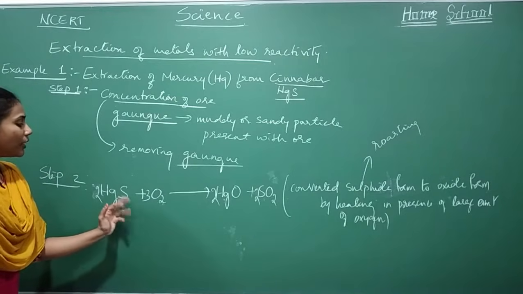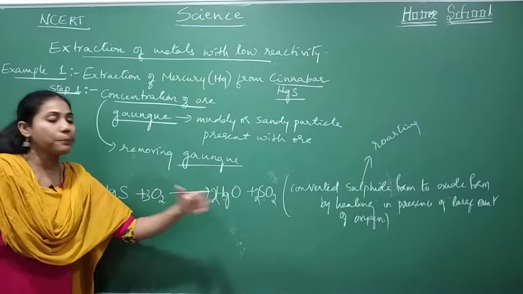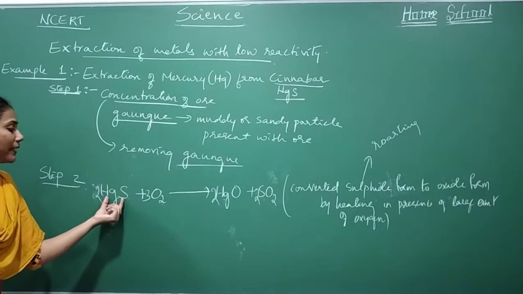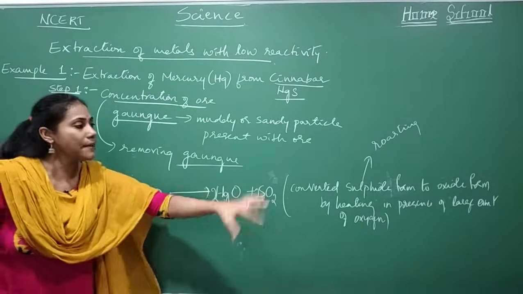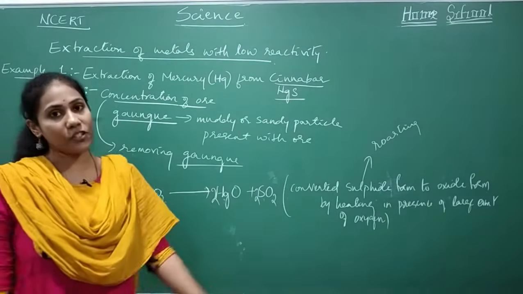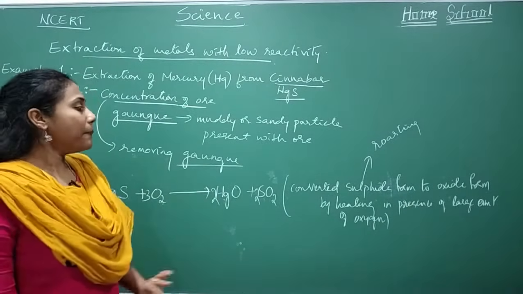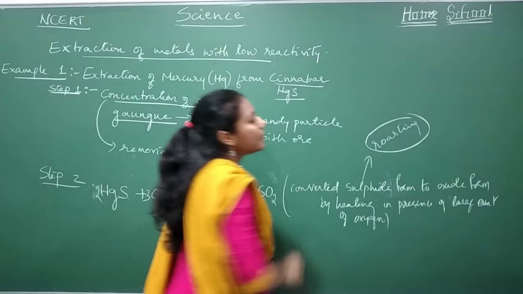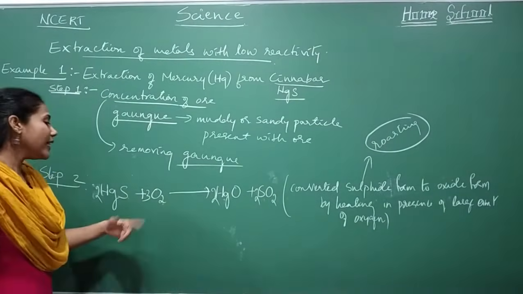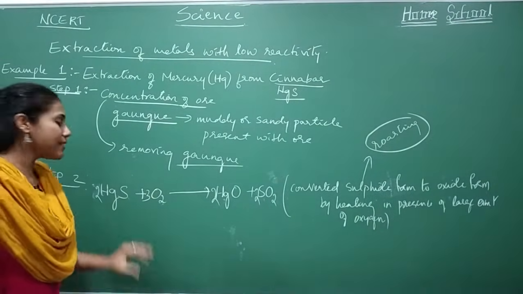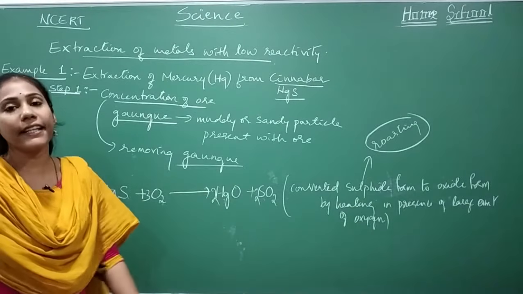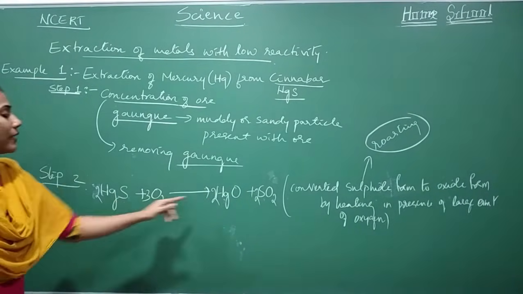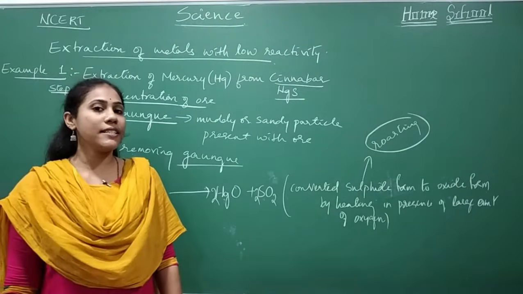That sulfur you are removing, and in its place you are putting oxygen. How can you do this? When you heat this particular form with an excess, that is, a large amount of oxygen. Such a process we call by a special word, roasting. So we are doing roasting here, converting sulfide form into oxide form. Why are you converting? Removing sulfur is difficult, but removal of oxygen is very easy.